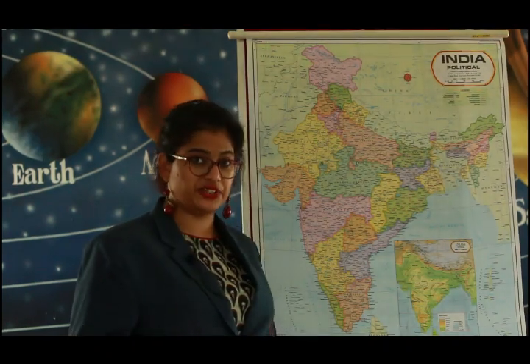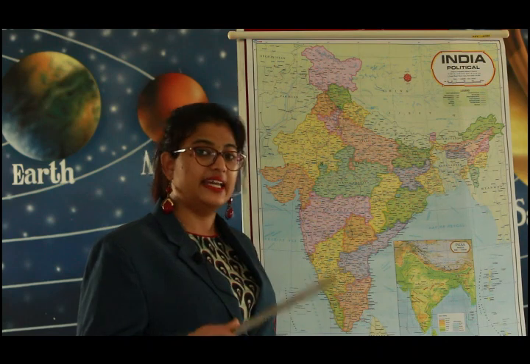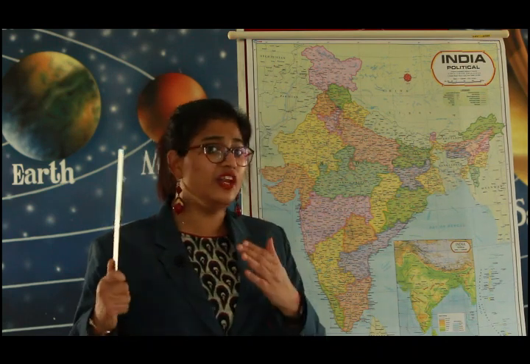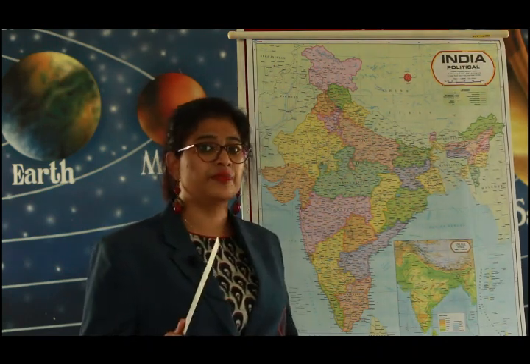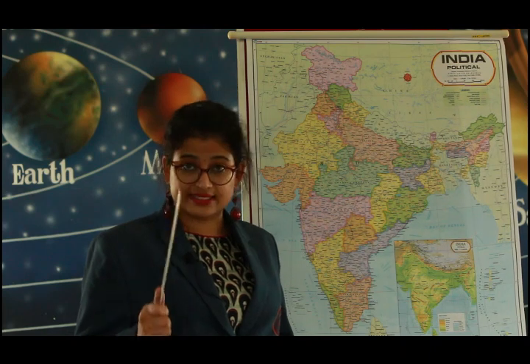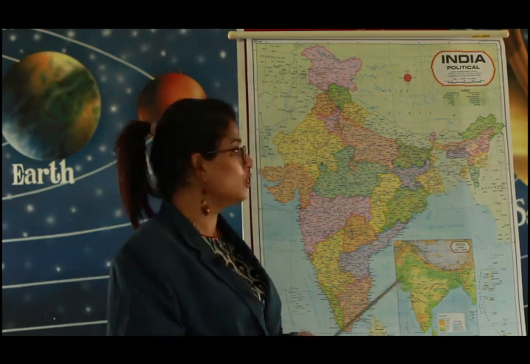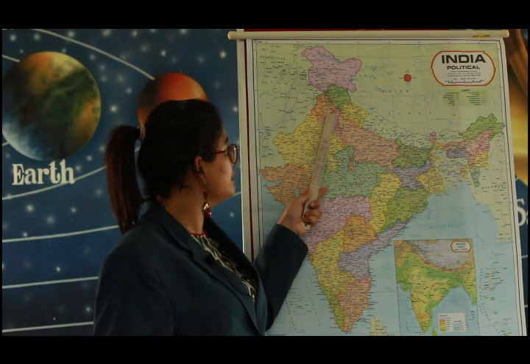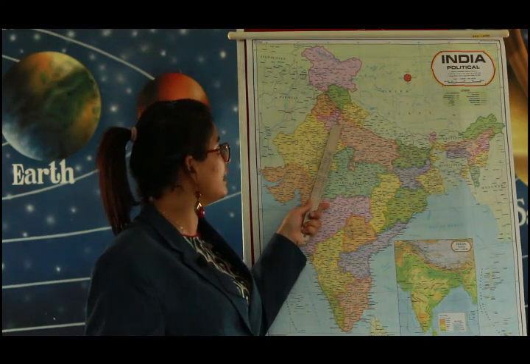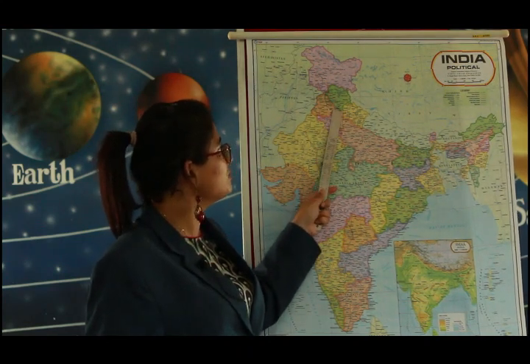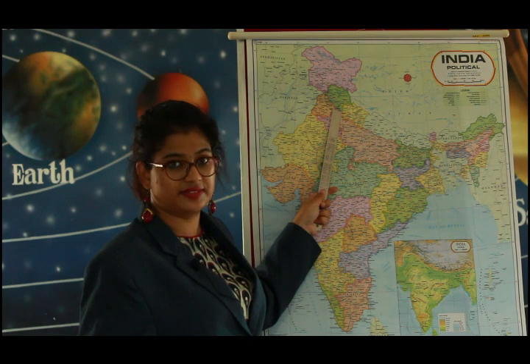The next union territory is Chandigarh. It is a city, district and union territory in India that serves as the capital of two neighboring states, Punjab and Haryana. So the capital of Chandigarh is Chandigarh.